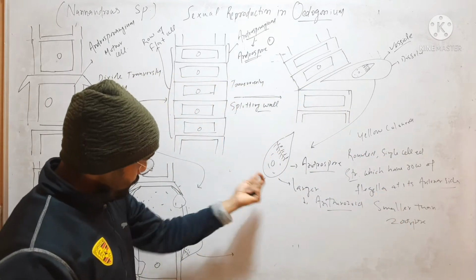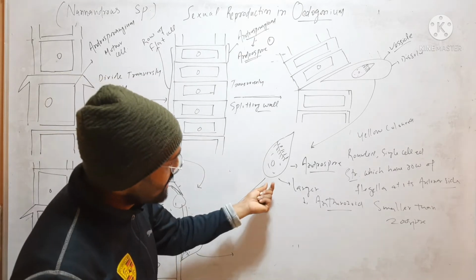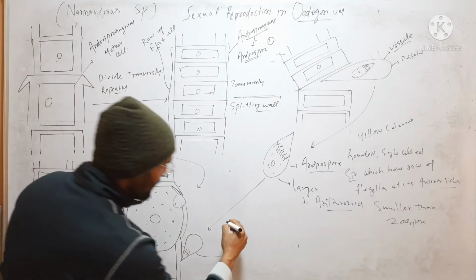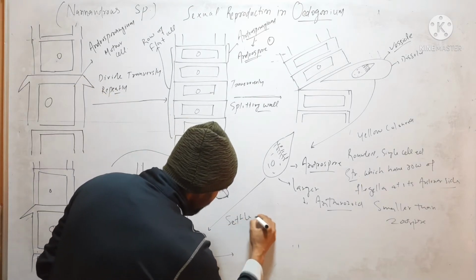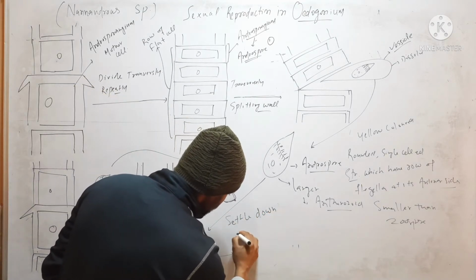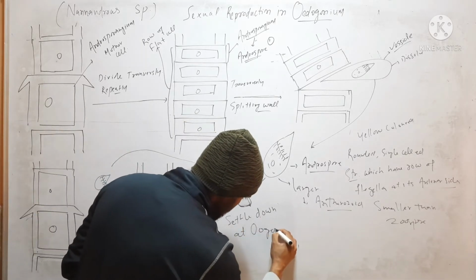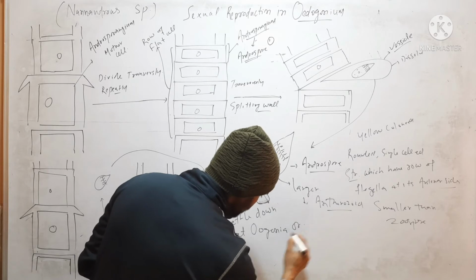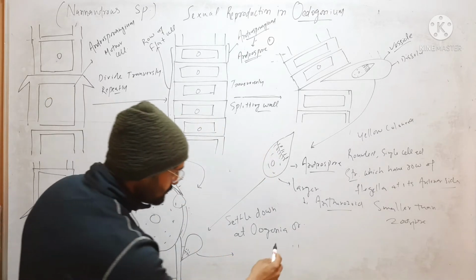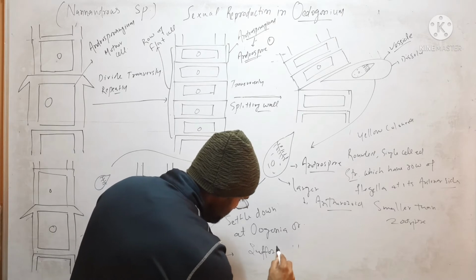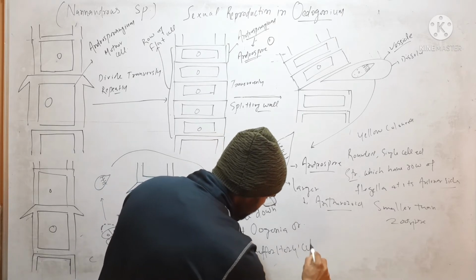This androspore then swims in water for some time, then it will settle down at the oogonia or suffultory cell.